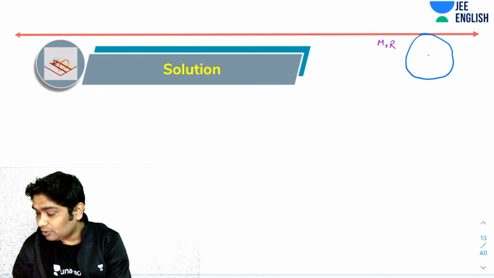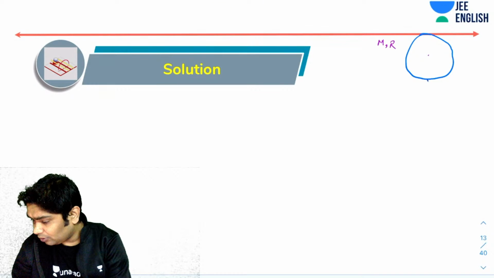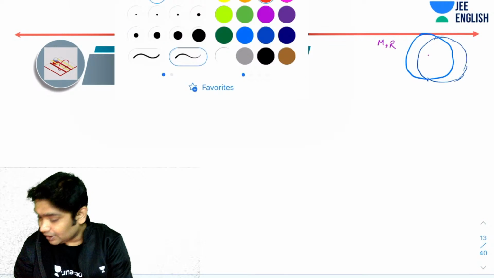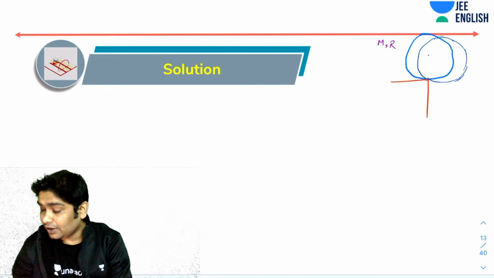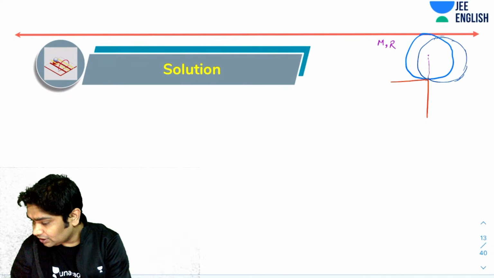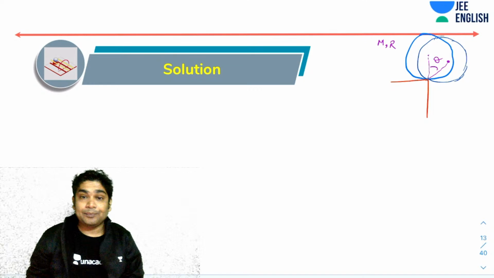Okay, so this is the initial position. Let's assume finally the contact point remains the same and it has rolled like this. And here is your table. Imagine that the center of mass, which was here, has now come here and it has rolled by some angle theta.